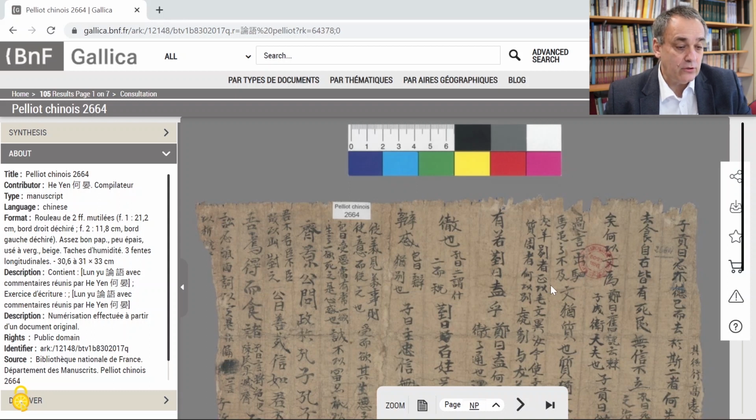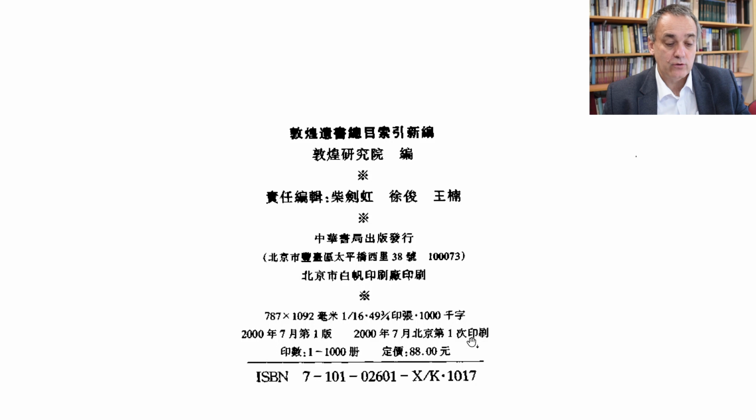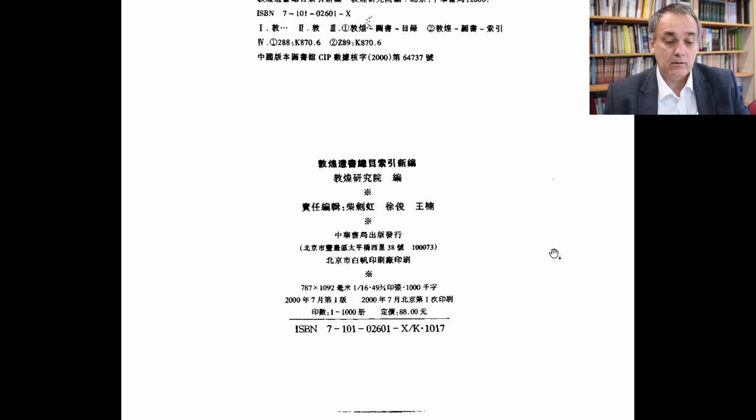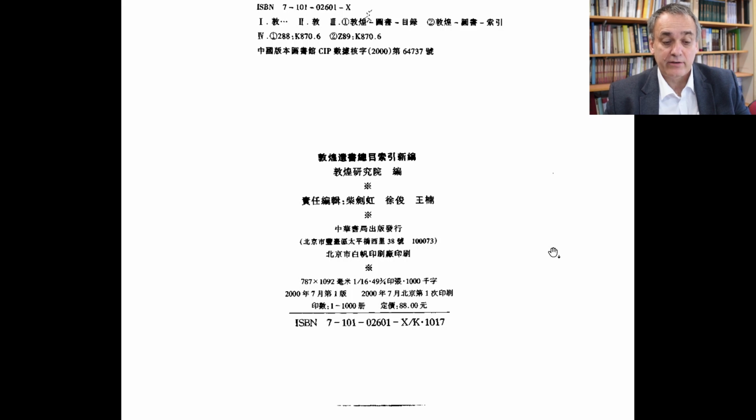And one of the ways to do that is to look in catalogs. So one of the most useful catalogs is this one. It's called Dunhuang Yishu Zongmu Suoyin Xinbian. So it's a new edition of the index to the Dunhuang collections. It was done by the Dunhuang Yanjiuyuan, the Dunhuang Academy. This new edition was done in 2000, and so it's already 20 years old. But nevertheless, it's still very, very useful.